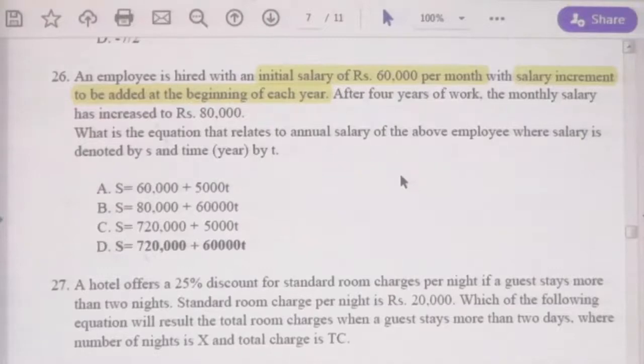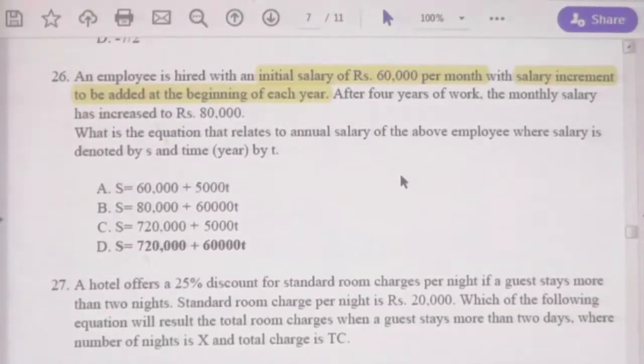After 4 years means during 4 years time, each year beginning he will receive increment, right? At the first day of employment he will receive salary increment.